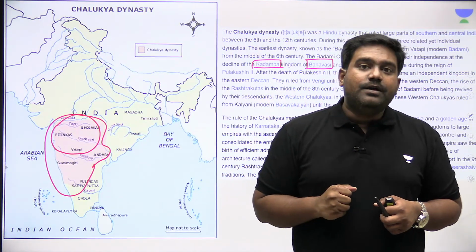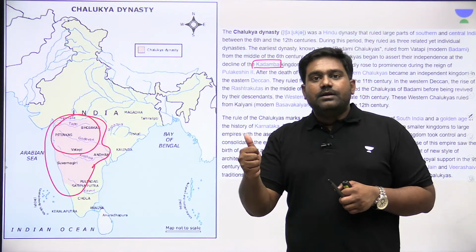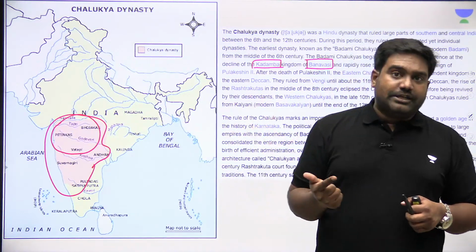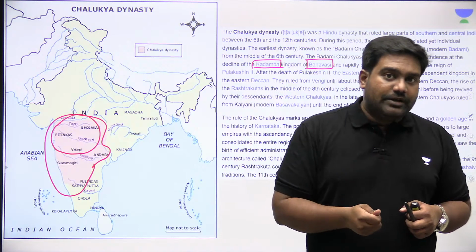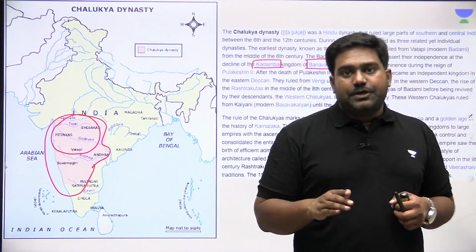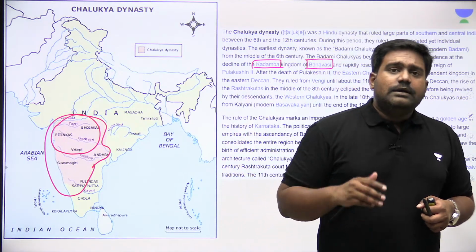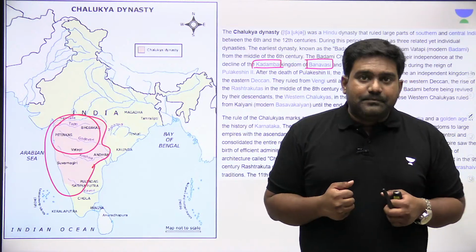They made an immense contribution to Kannada literature, right? And as well as to Telugu literature. They were great patrons, supporters of Kannada and Telugu literature. They contributed immensely to temple architecture across this region. You might have heard about the caved temples of Badami, right?